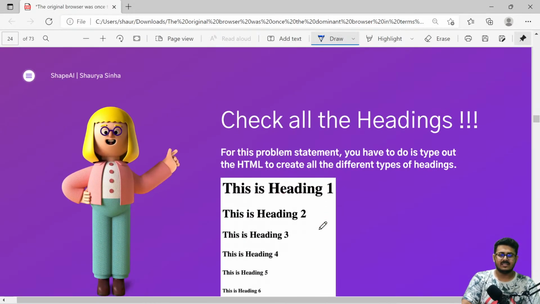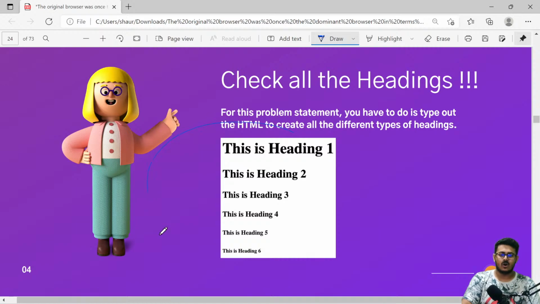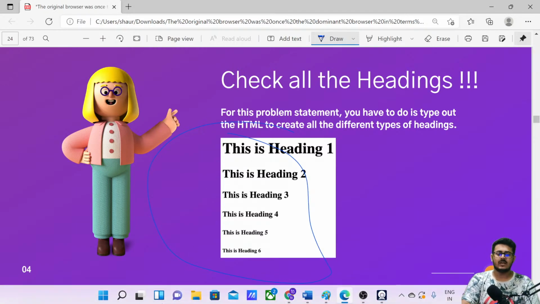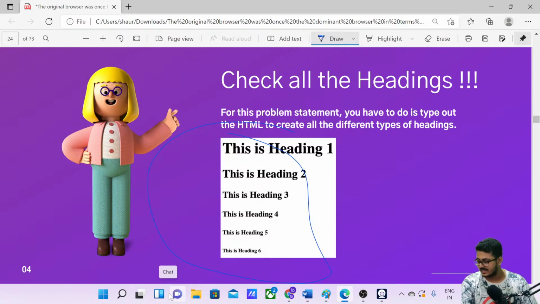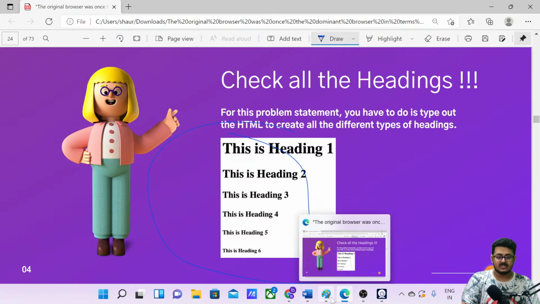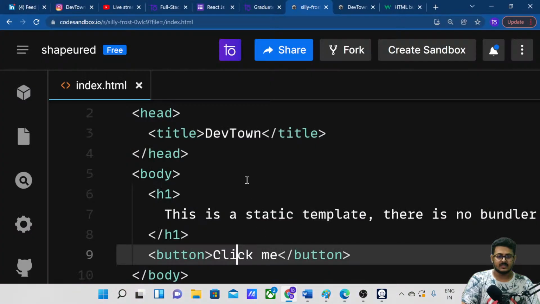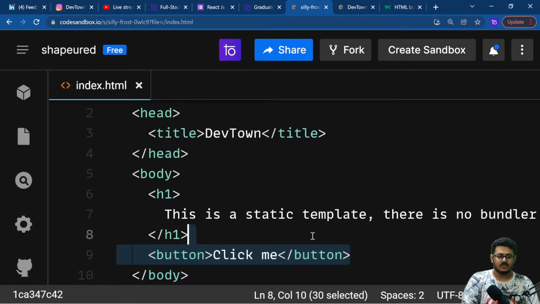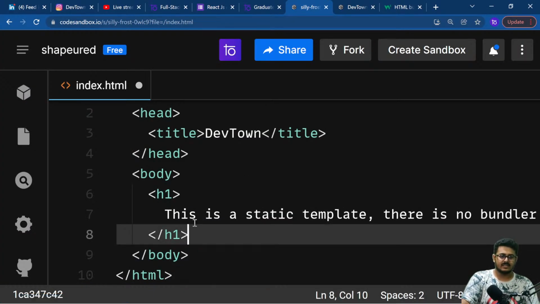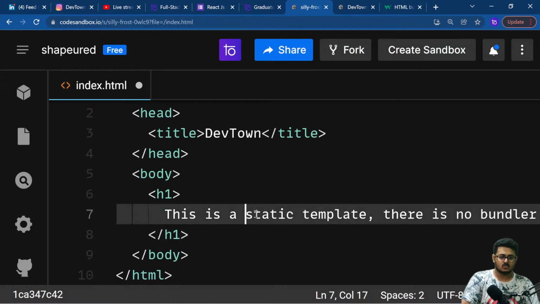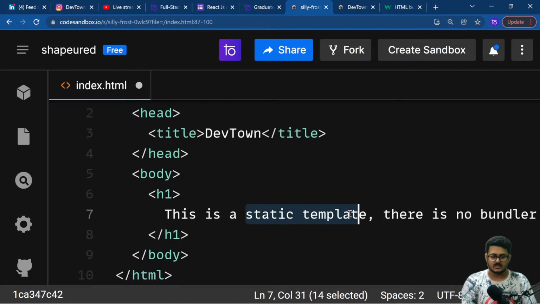We have made a button. Let's check all the types of headings that we can create. Okay, so let's start off with the code right over here. We want to create an h1 heading. Let's change this to h1. Let's just take it up to the end.